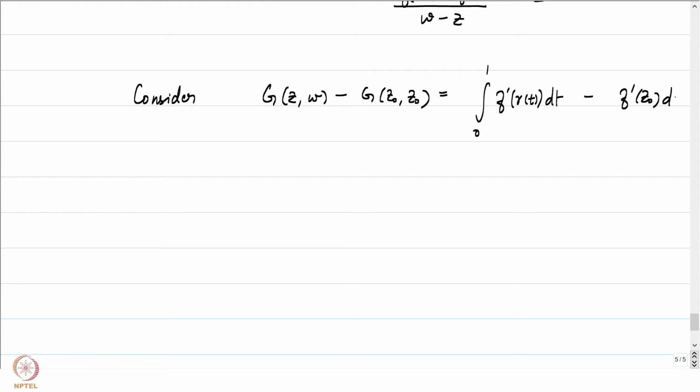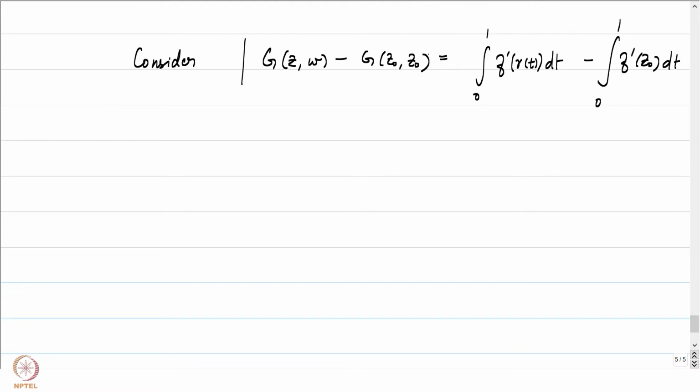If I write it in this manner, it's the same, and hence if you look at the absolute value here, that's the absolute value of the integral from 0 to 1 of f prime of gamma of t minus f prime at z0 dt.